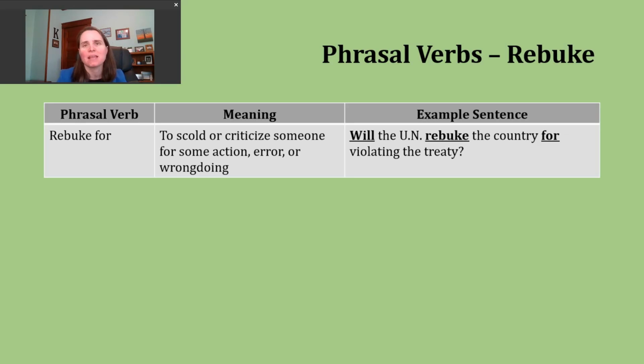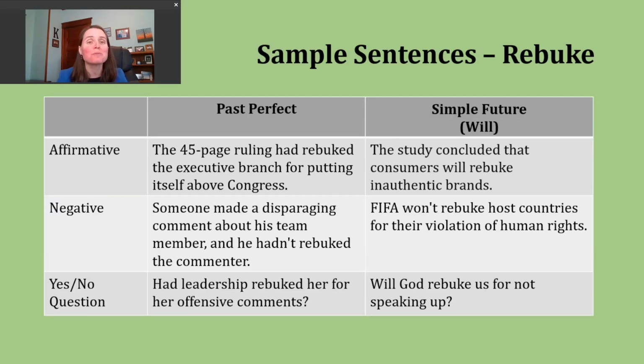Now let's continue to practice with our verb of the day, and we'll practice in a couple different verb tenses. Today we'll review the past perfect and the simple future. Let's start with the past perfect. We use this verb tense to talk about completed actions. But what makes it different than just the simple past tense is that we really want to stress that this action occurred before a certain point in the past or before another action.